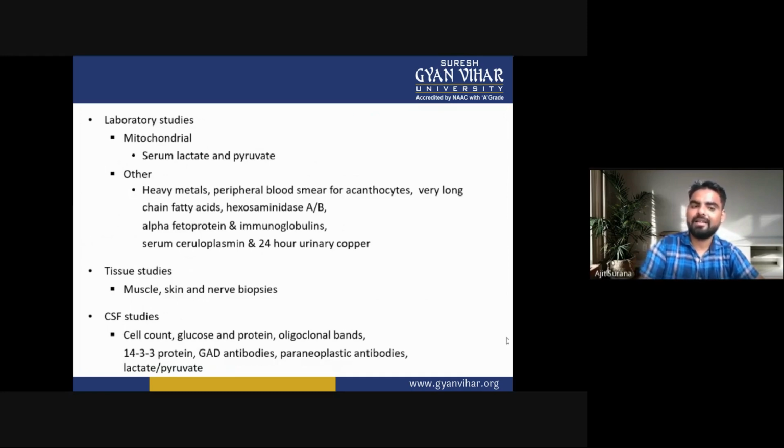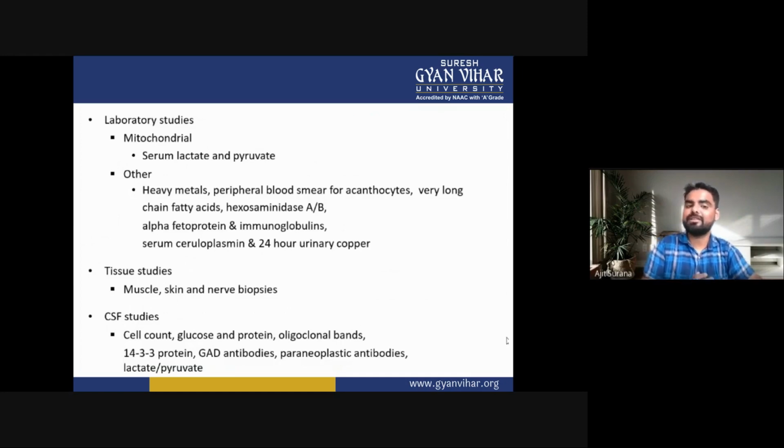Now next laboratory study is the tissue study. In tissue study there is muscle, skin and the nerve biopsies. And now next is the CSF or cerebrospinal fluid study. In cerebrospinal fluid study there is cell count, glucose and the protein, oligoclonal bands, 14-3-3 protein, GAD antibodies, paraneoplastic antibodies, lactate or the pyruvates. So these are the laboratory studies.